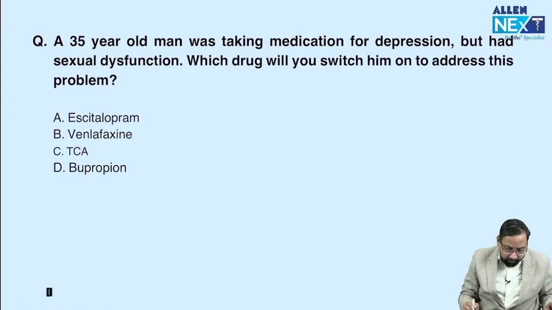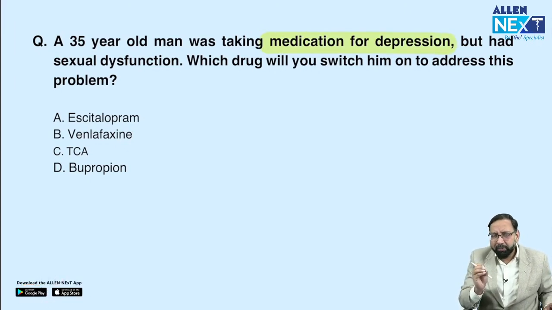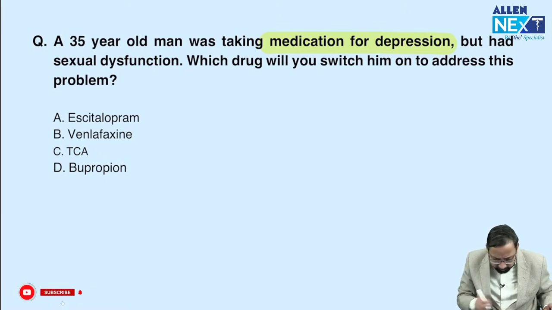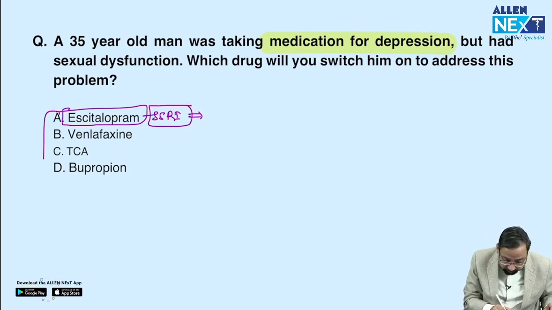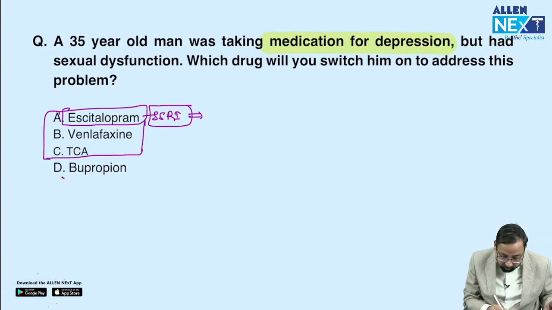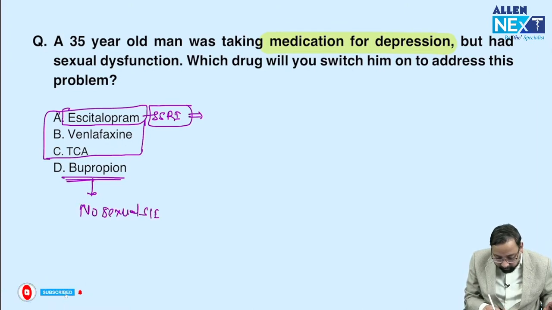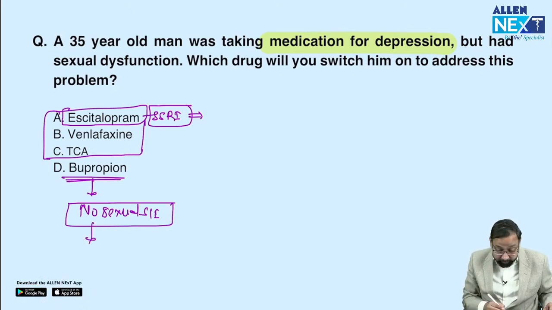A 35-year-old man was taking medication for depression. Which of the antidepressants is having a sexual side effect? You all know SSRI, escitalopram is SSRI, and it is very notorious to cause sexual dysfunction. In fact, all these 3 cause sexual dysfunction. So we are left with only a few antidepressants having no sexual side effect. Those are bupropion, no sexual side effect. INICET recently asked a question, another antidepressant having no sexual side effect is mirtazapine.